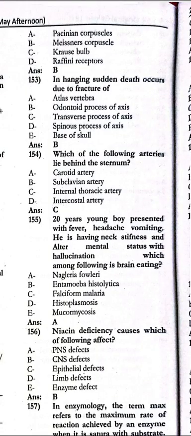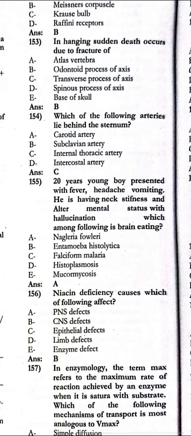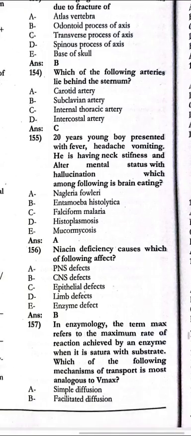The following arteries lie behind the sternum. That is the internal thoracic artery. A 20 year old young boy with fever, headache, vomiting. He is having neck stiffness and altered mental status with hallucination. Which among the following is a brain eating amoeba? That is Naegleria fowleri.